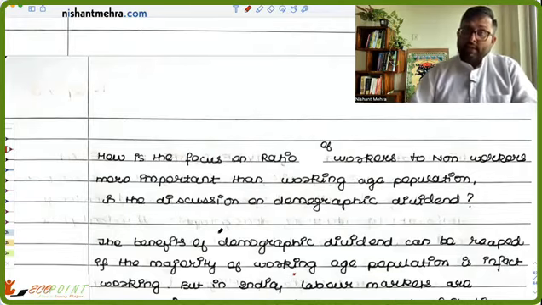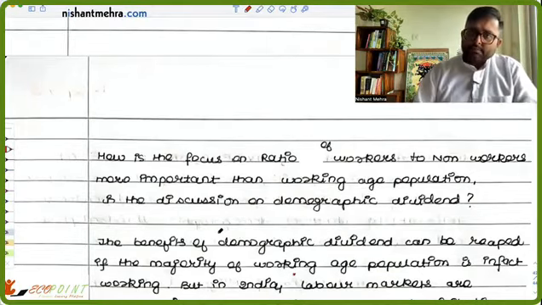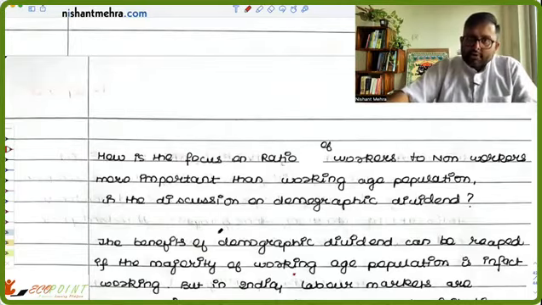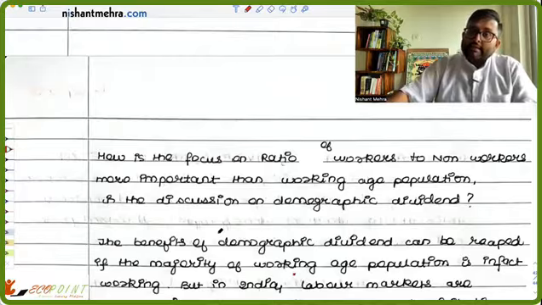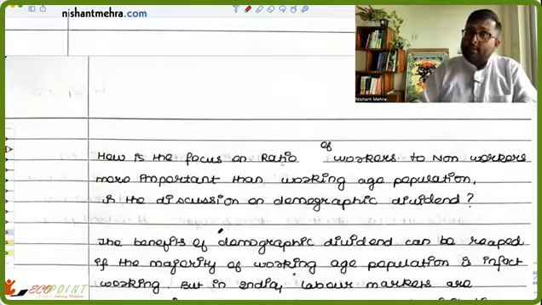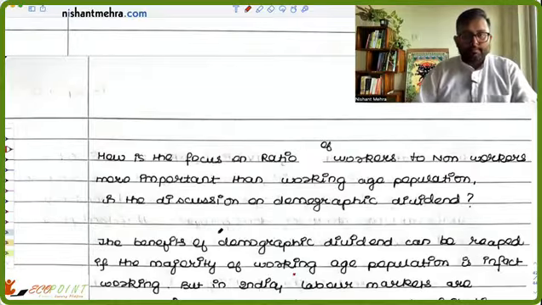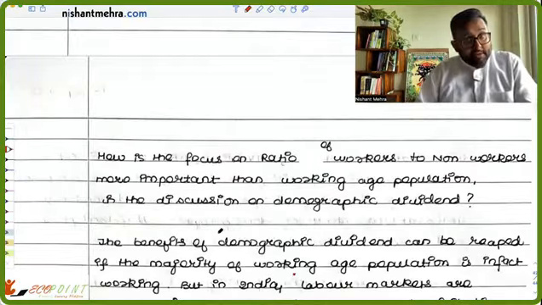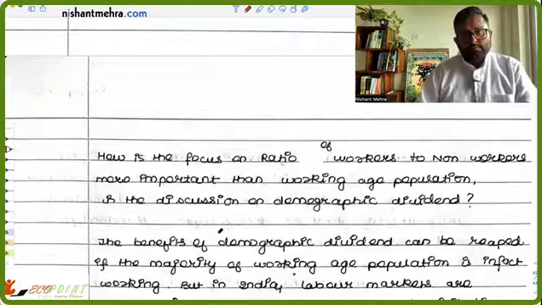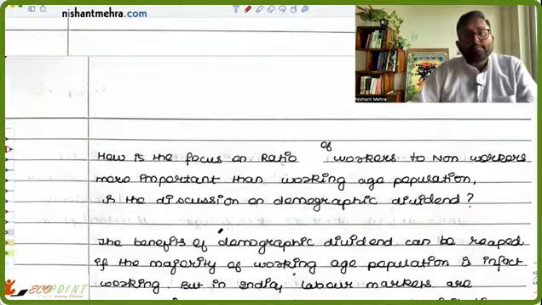Even within the working age population, is everyone working? No. You look at women. So in our country, there are very low women participation rates as compared to other countries. And even among youth, there is high unemployment.